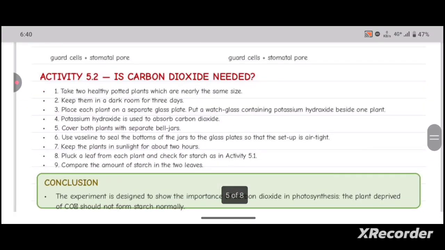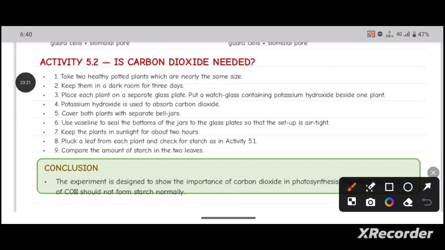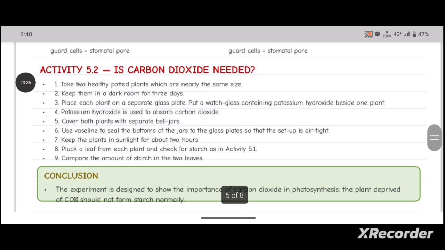So why is carbon dioxide needed? Let's see by an experiment. For this you have to take two healthy potted plants which are nearly the same size. Keep them in a dark room for 3 days. Place each plant on a separate glass plate. Put a watch glass containing potassium hydroxide beside one plant.